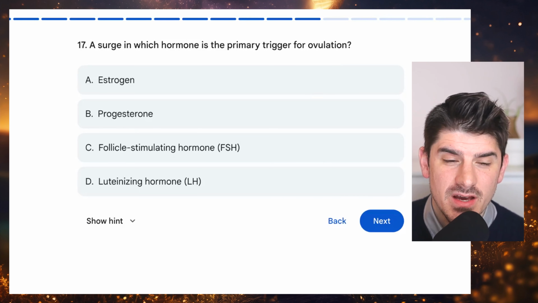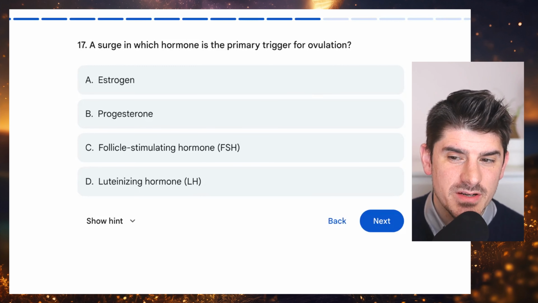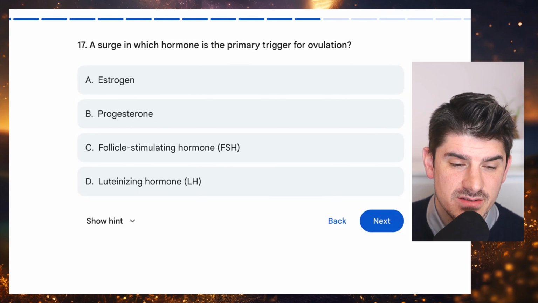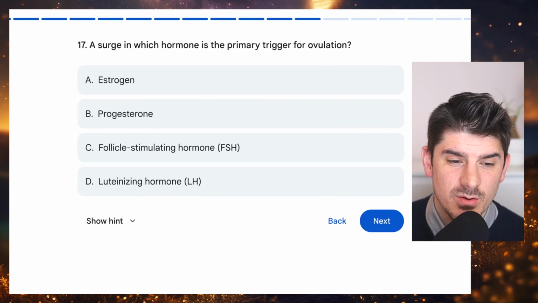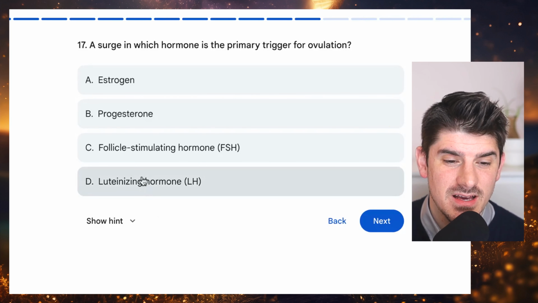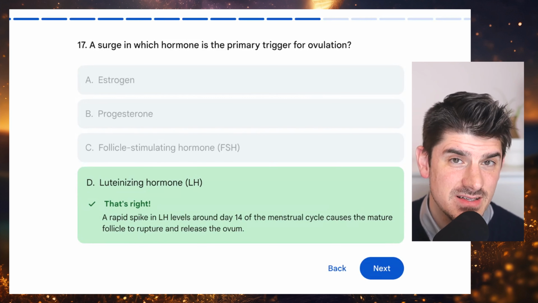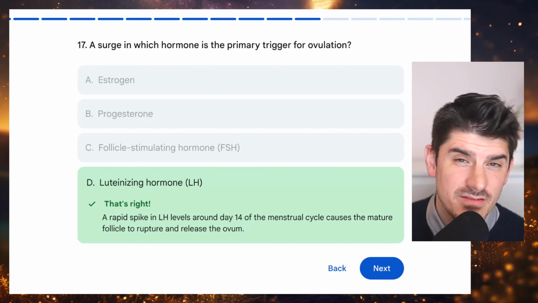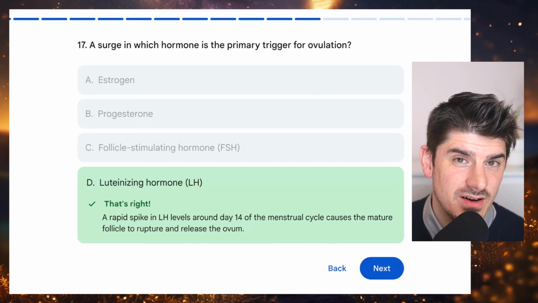Number 17. A surge in which hormone is the primary trigger for ovulation? A, estrogen, B, progesterone, C, follicle stimulating hormone, or D, luteinizing hormone. And the answer choice here is D, luteinizing hormone. This is the spike that is responsible for the rupture of the mature follicle and the process of ovulation.